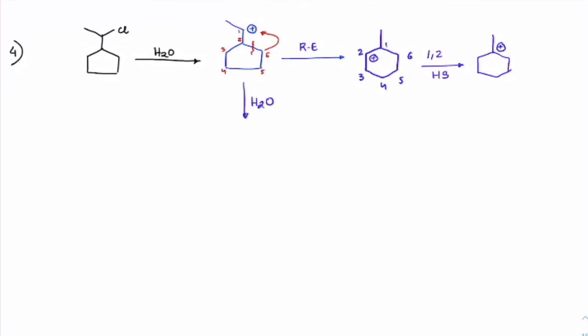So on treating with H2O, we can have OH here, that is also a chiral center, so we can have a racemic mixture here.